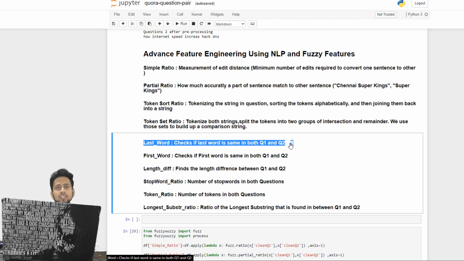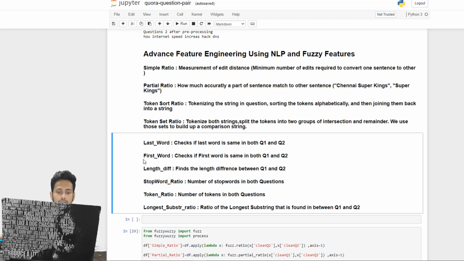Feature engineering is one part where you have to just Google it or do whatever. But if you have done a perfect job in feature engineering, your model is going to do a great job. So just like the first last word, we are also doing that with the first word. Then there is length difference. Length difference is saying the length of question one is 5 and the length of question two is 7. So what is the total difference in their length? Just 2. Yes, and that is the length difference.